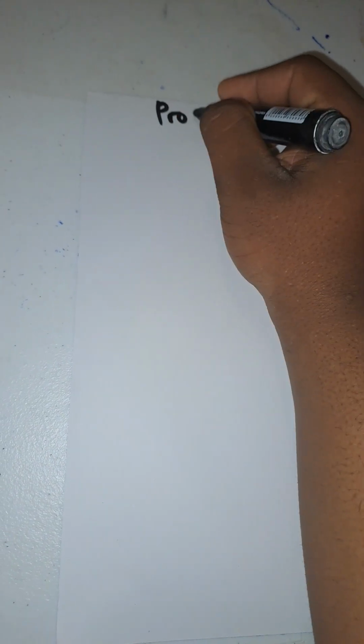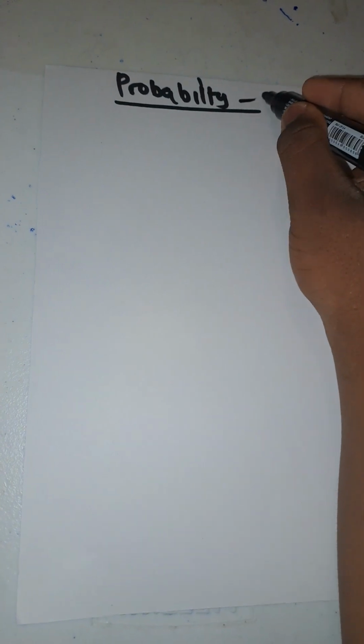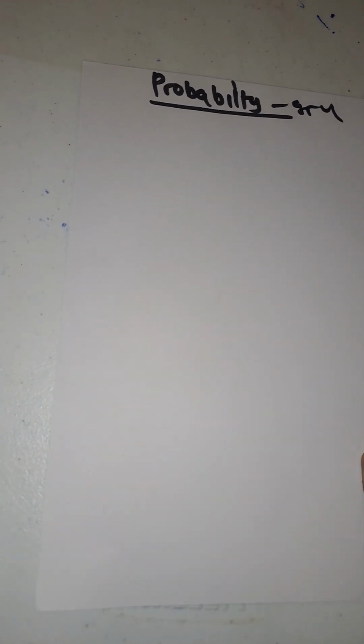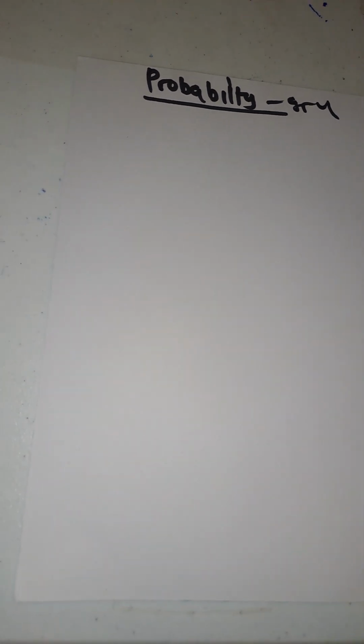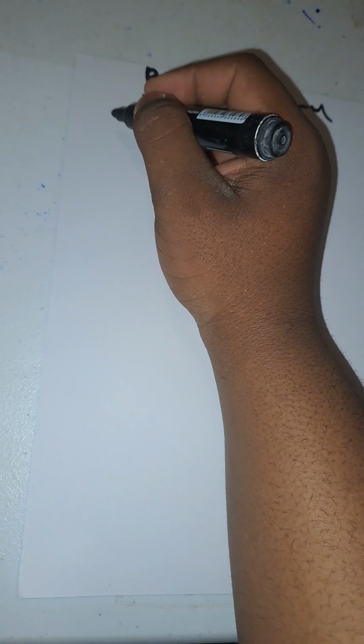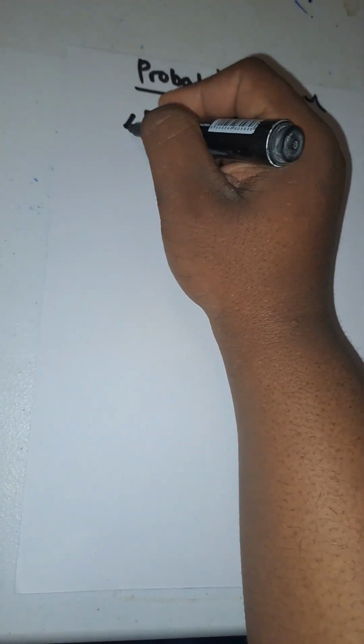We'll be looking at probability today, right? So now what is probability? Probability is the likelihood that a given event will occur or happen. And you have to know that probability is expressed as a number between 0 and 1.